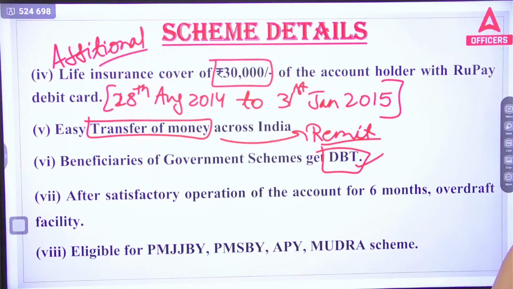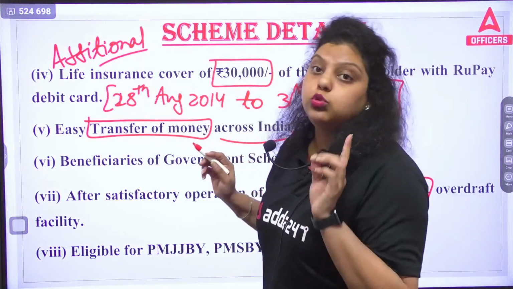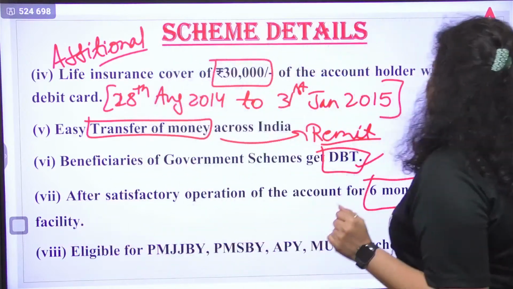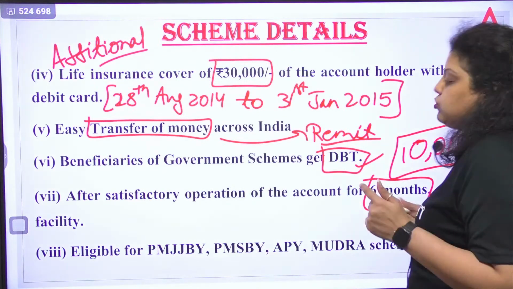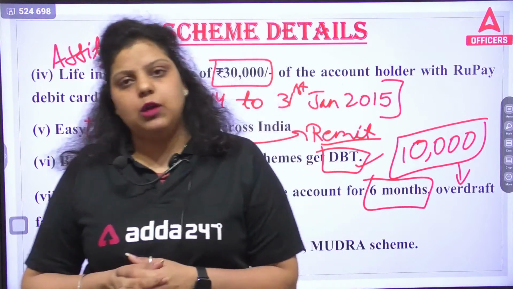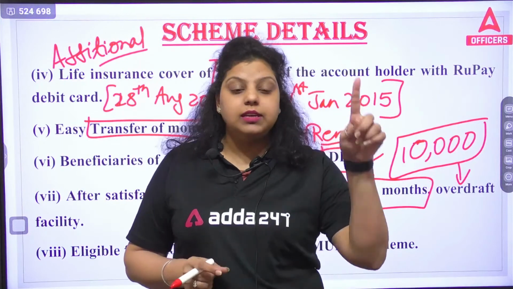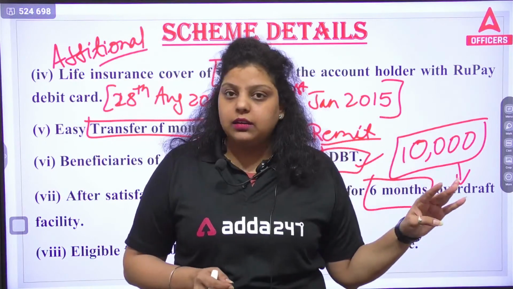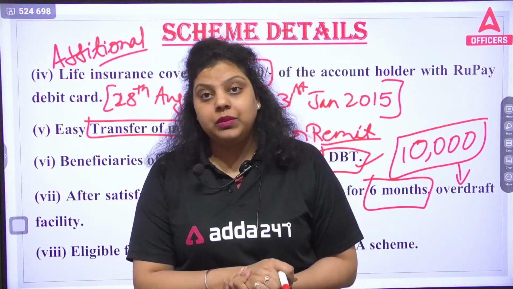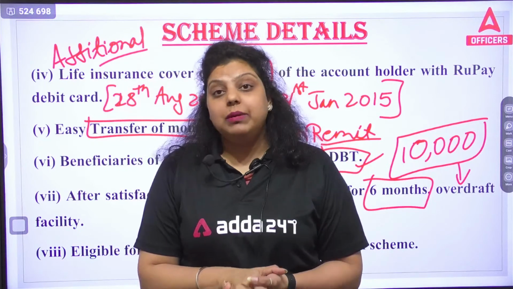Now, after satisfactory operation of the account for 6 months, an overdraft facility will be available. The overdraft amount used to be 5,000, but now it has increased and the amount is now 10,000. So if you are continuously using your account for the last 6 months... let's say for example I opened the account because I heard that these benefits are there: accidental insurance, life insurance cover, overdraft, and a free RuPay card. So I opened the account, and I haven't used that account, but I have taken all the benefits. This can be done by people, right?